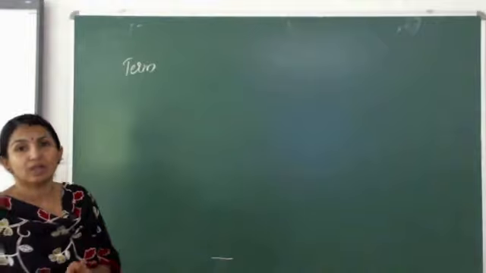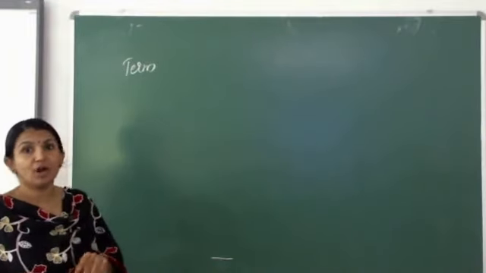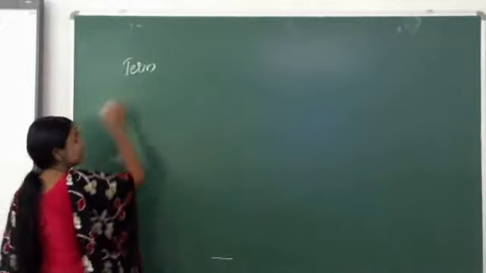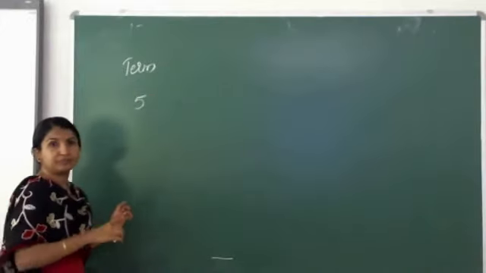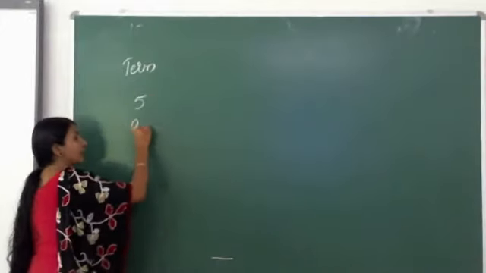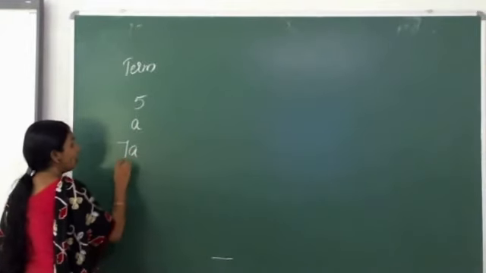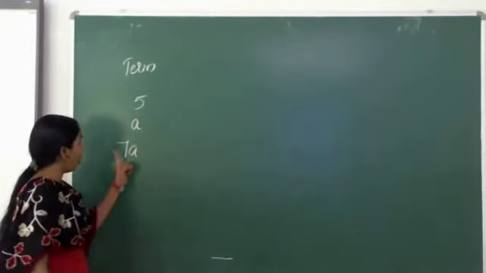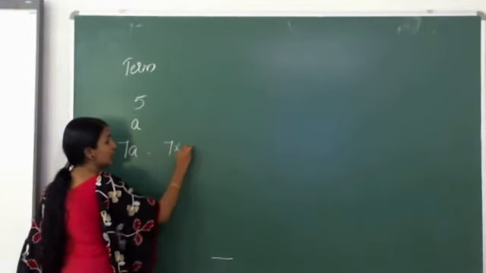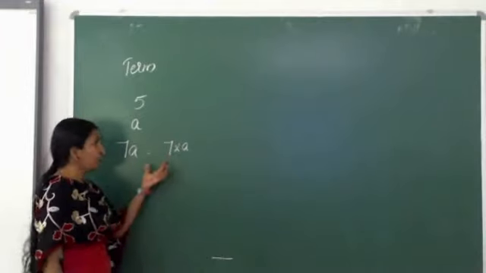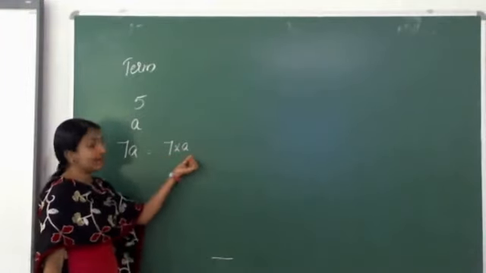A term is a constant or a variable, or a product or quotient of both. Okay, so a term is either a constant or a variable, or we can say the product of a constant and a variable. Product means what? Product means when we multiply two numbers, or in this case, one number and an alphabet.